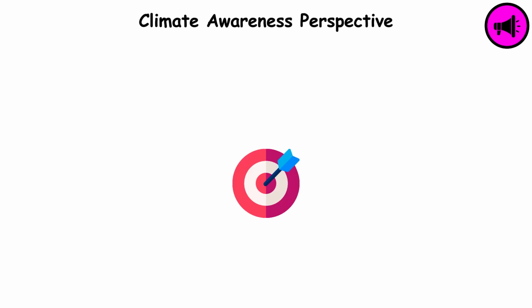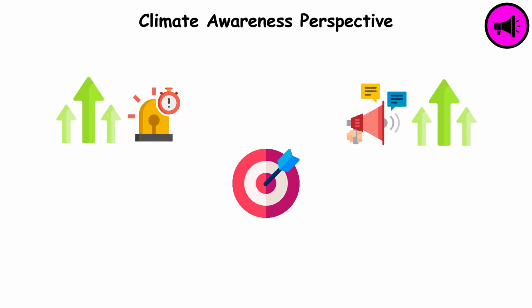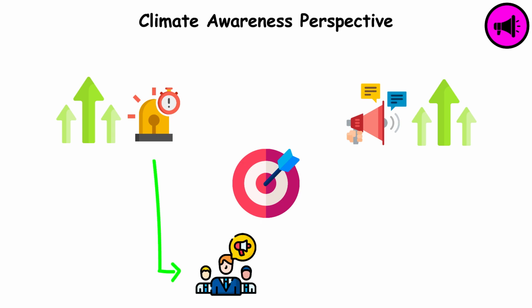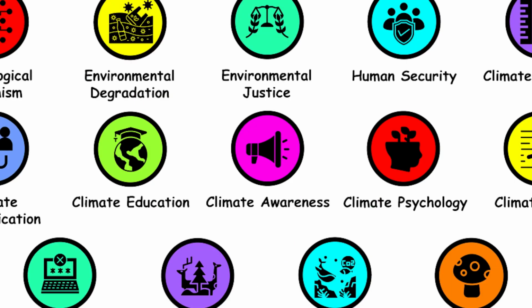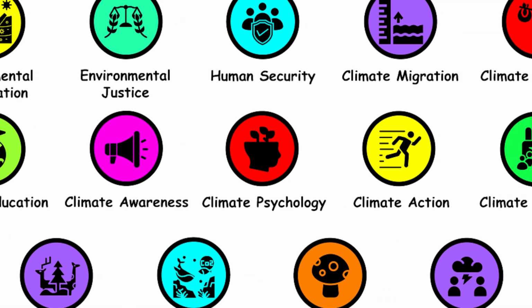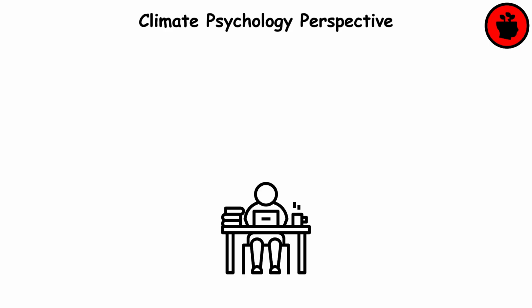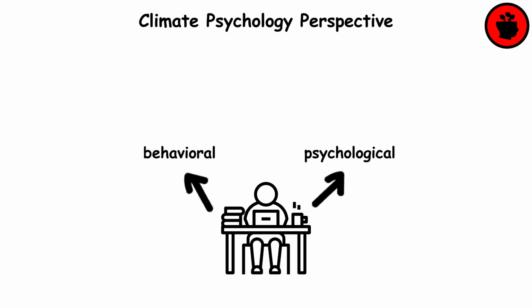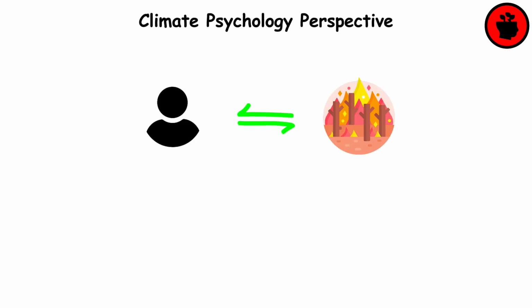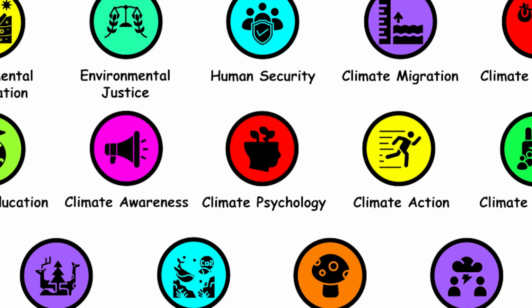This perspective aims to increase awareness of climate change and the urgency to take action through campaigns and educational programs. Climate psychology perspective. This perspective studies the psychological and behavioral aspects of climate change, like responses to threats and motivations for action.